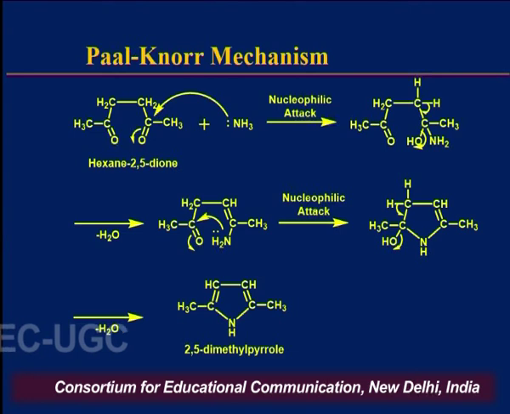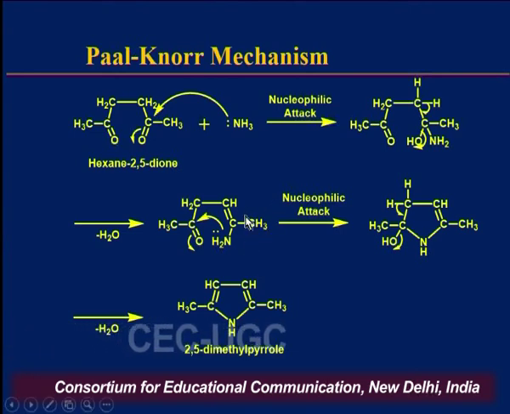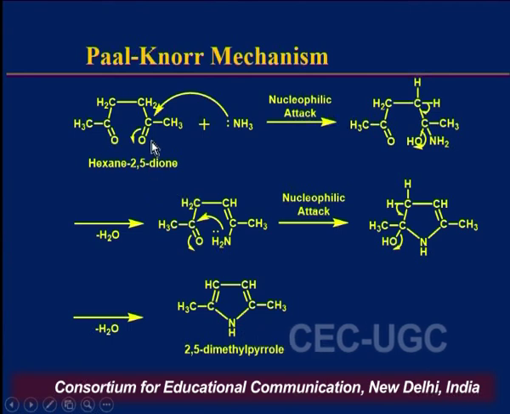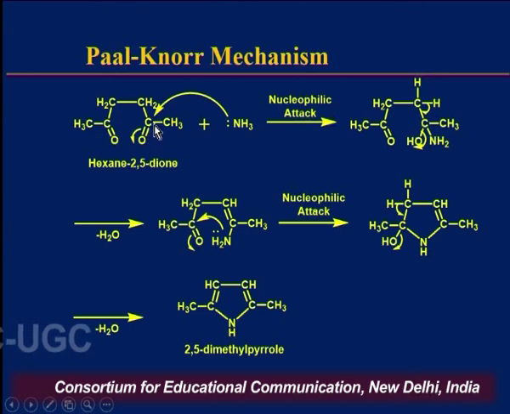The mechanism of the reaction can be understood as follows. As we know, the carbon of the carbonyl group is electrophilic in nature, and ammonia, because of the lone pair on the nitrogen, acts as the nucleophile. The nucleophile will attack the electrophilic carbon of the 1,4-dicarbonyl compound, and there will be formation of this intermediate.